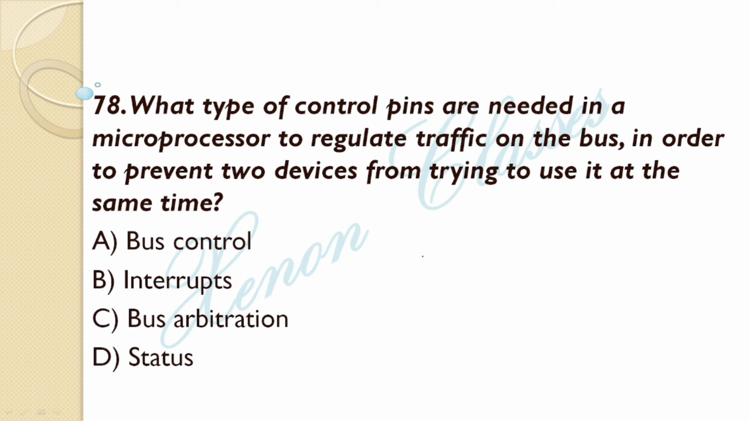What type of control pins are needed in a microprocessor to regulate traffic on the bus in order to prevent two devices from trying to use it at the same time? Which of the following helps when two devices are trying to use it at the same time? Bus arbitration helps. Next question.